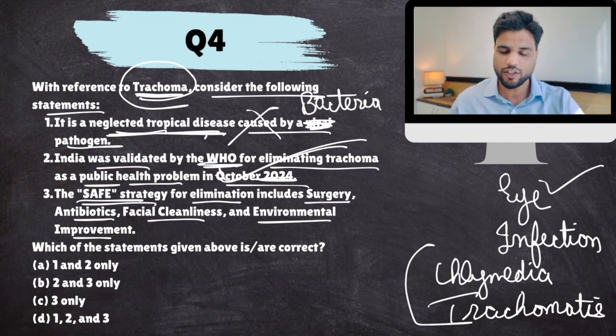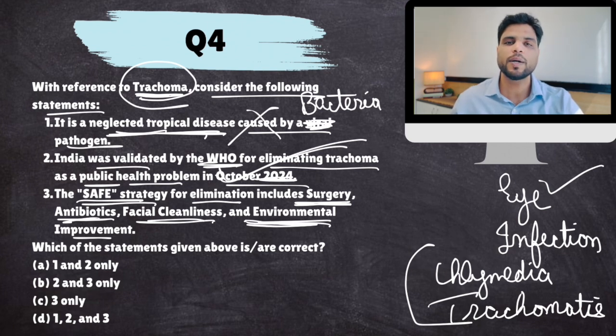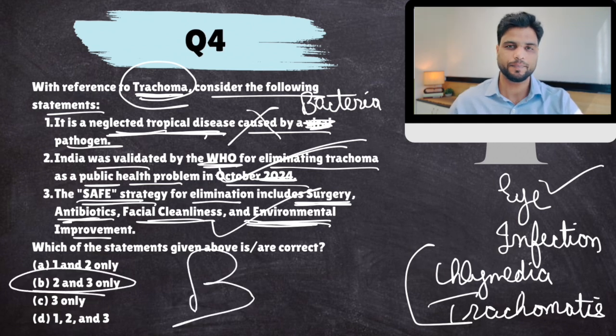Now, what is the SAFE strategy? Basically, it is a strategy with surgery if the infection is too severe, antibiotics to kill the bacterial infection, facial cleanliness, because hygiene is very important, and making the environment clean so that people don't catch this bacteria. This strategy was applied. So the answer to this question would come out to be B.